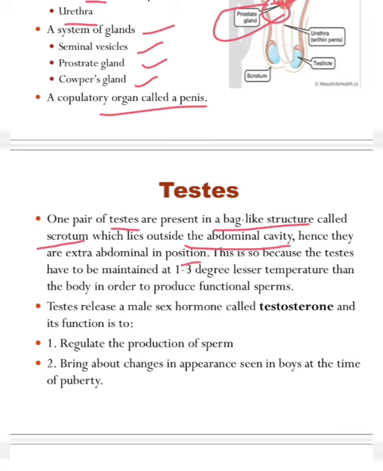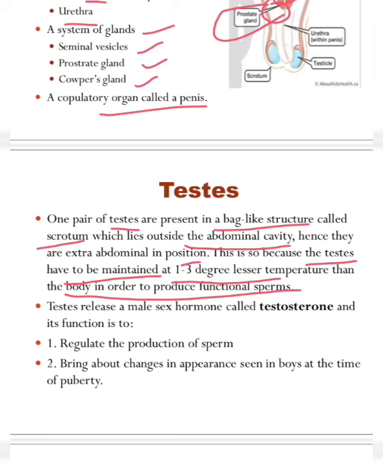This is so because the testes have to be maintained at 1 to 3 degrees lesser temperature than the body in order to produce functional sperms. Sperms need a lower temperature than the body. That's why the testis is present outside the body, maintaining 1 to 3 degrees lesser temperature to produce functional, healthy sperms.